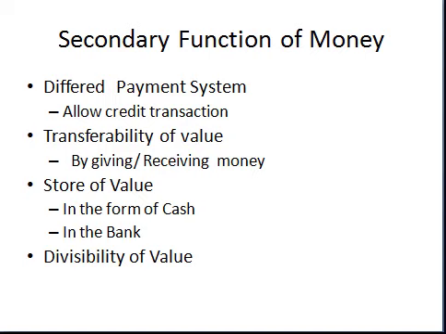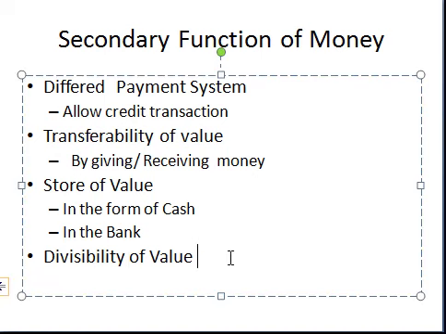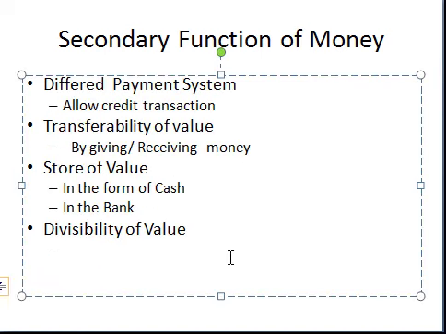For example, we went through the example of a person having a horse, and the exchange rate against wheat is 100 kgs of wheat, but on the other side the person has only 500 kgs of wheat. So it is not possible to divide a horse into two parts. So money also provides the facility of divisibility.